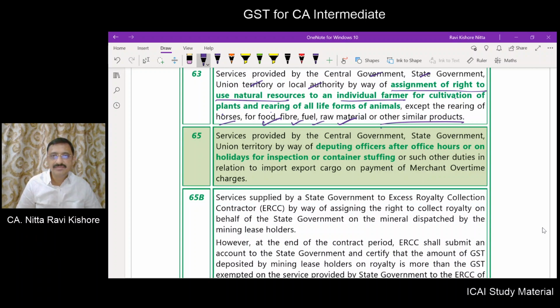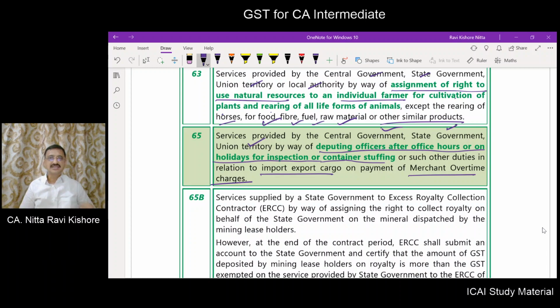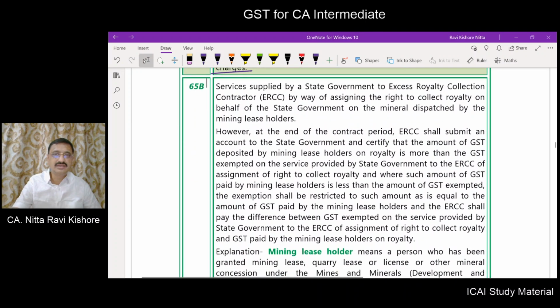Services provided by central government, state government, union territory; here local authority is not there. By way of deputing officers after office hours or on holidays for inspection or container stuffing or such other duties in respect of import export cargo, and the consideration paid is merchant overtime charges. So merchant overtime charges collected by the central government, state government or union territory is exempt. Next comes entry number 65B.